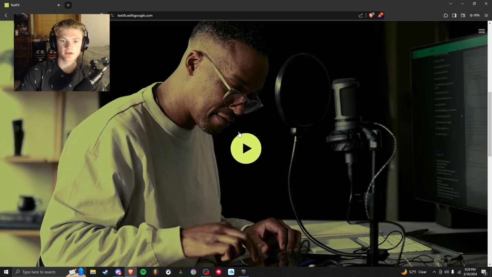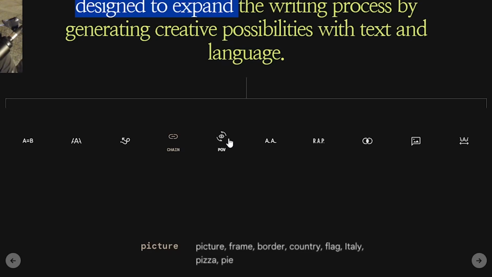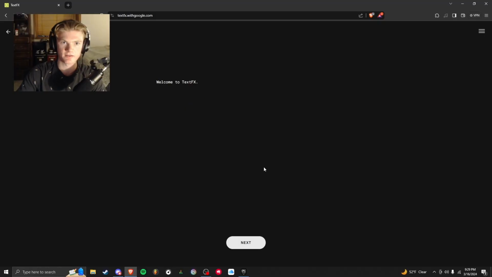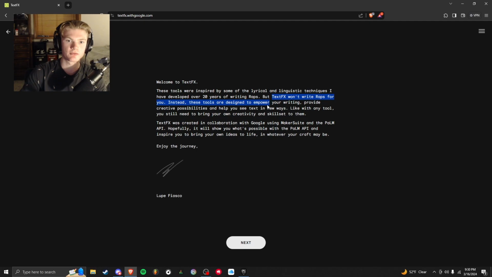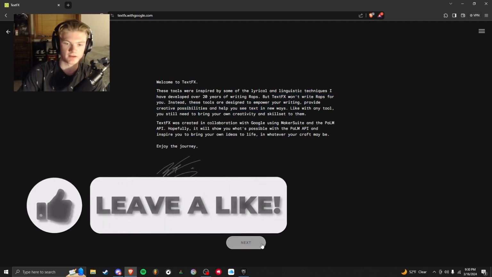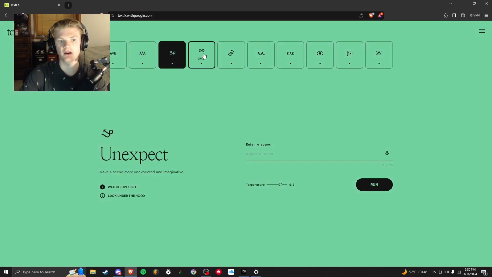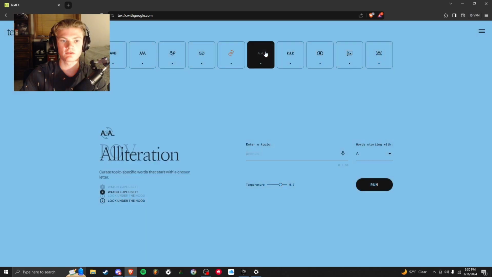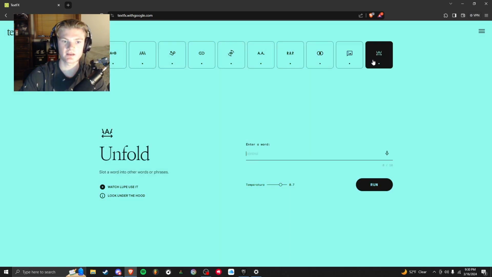You can scroll down, you can watch him use it right here. Here's a description and it shows you all the different tools that it comes with. To start, you can click Launch Text Effects. So just like we talked about a second ago, these tools were inspired by some of his techniques he developed, but it doesn't just write it for you. It empowers your writing and thinking, and it just kind of levels up your creative possibilities. So yeah, click Next, and then it shows you every tool. So you have Simile, Explode, Unexpect, Chain, POV, Alliteration, Acronym, Fuse, Scene, and Unfold.